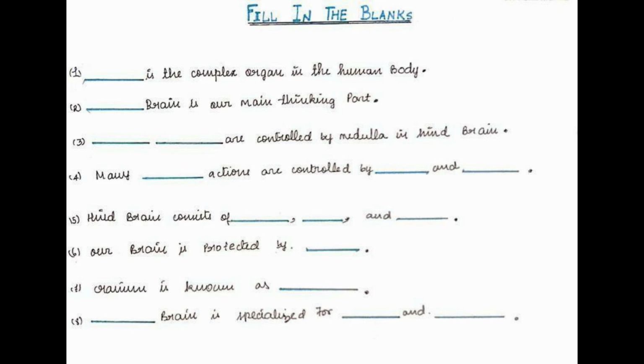Fourth question: many dash actions are controlled by dash and dash. Fifth question: hindbrain consists of dash, dash, and dash. Sixth: our brain is protected by dash. Seventh question: cranium is also known as dash. Eighth question: dash brain is specialized for dash and dash.